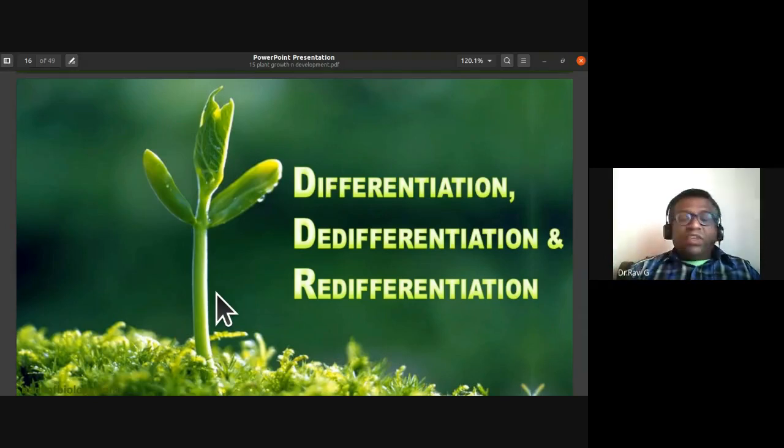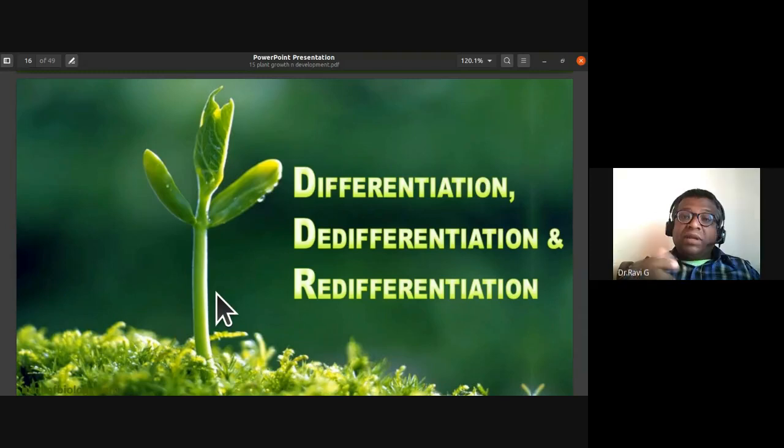An example is the cork cambium, which is an example of the de-differentiation process, wherein permanent tissue has regained its ability to undergo cell division and forms meristematic tissue. Another example is interfascicular cambium. See the parenchyma cells in between the vascular bundles of a dicot stem. They undergo de-differentiation to form meristematic tissue. We call that meristematic tissue interfascicular cambium.